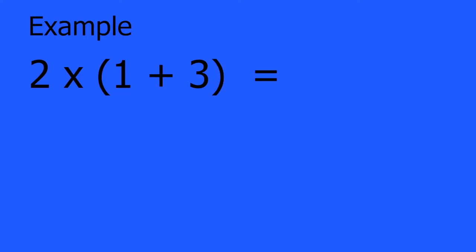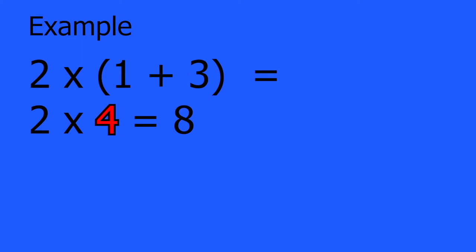So for this rule, I think it's a lot easier if I show you guys what it means through an example. So we have 2 times parentheses, 1 plus 3. Now, some of you guys are going to breeze through this. You guys can see that 1 plus 3 equals 4, so 2 times 4 must be 8. And there's nothing wrong with that. You guys are absolutely correct.